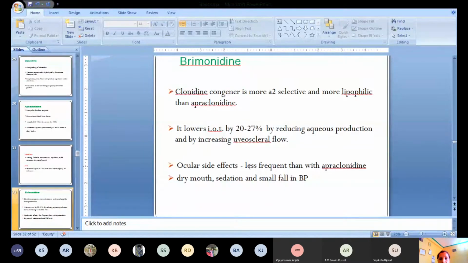It has fewer side effects than apraclonidine. But dry mouth, sedation, and a small fall in blood pressure can be seen. Sedation is due to its central effect as well. Because of its lipophilic nature, it can cross the blood-brain barrier. So the patient may feel sedation with this drug, with brimonidine.